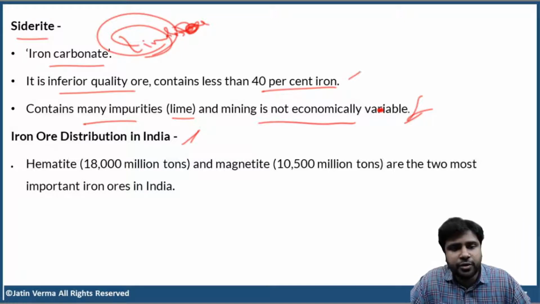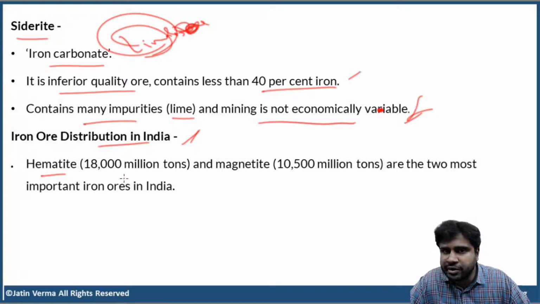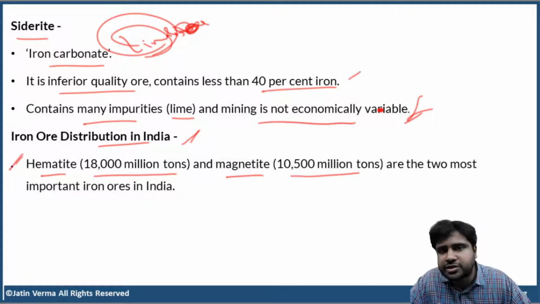Okay, iron ore distribution in India. Hematite is found in a very large quantity in India, 18,000 million tons. Which is the largest quantity of iron ore found in India? Hematite, 18,000 million tons. And then you have magnetite, 10,500 million tons. Again, these numbers will keep on changing, so don't worry about that. The thing you have to keep in mind is hematite is the largest variety of iron ore found in India. Hematite and magnetite are the two most important iron ores in India. Clear, right?